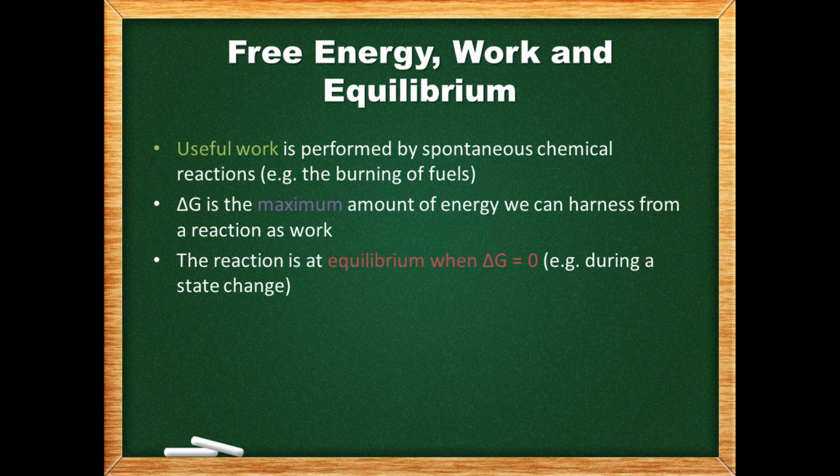When delta G equals 0, the reaction is at equilibrium. During a state change, the system is in equilibrium and delta G is 0. The equation below is the one we used for calculating the entropy during state changes earlier. If we know delta H and delta S, we can solve for the temperature at which equilibrium will occur.